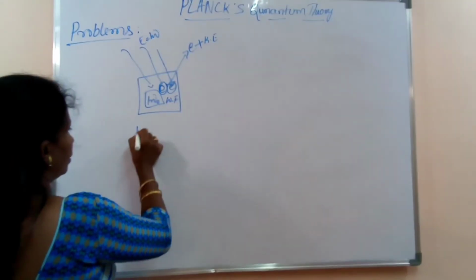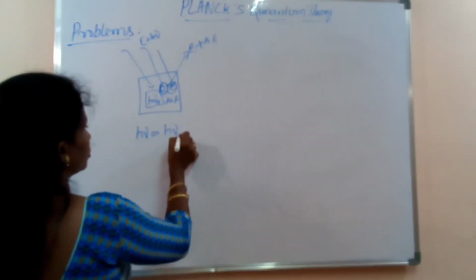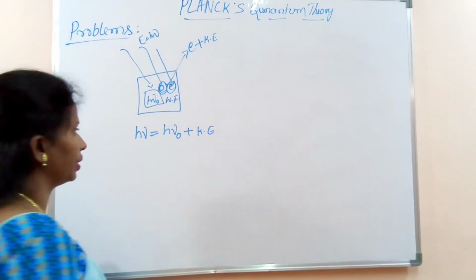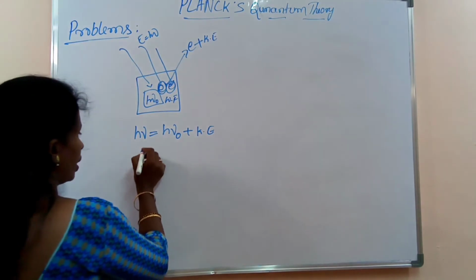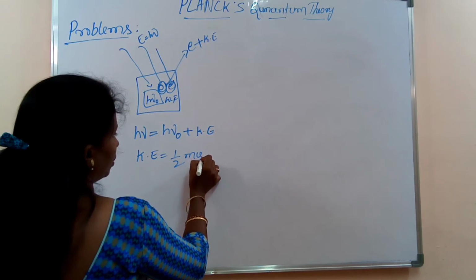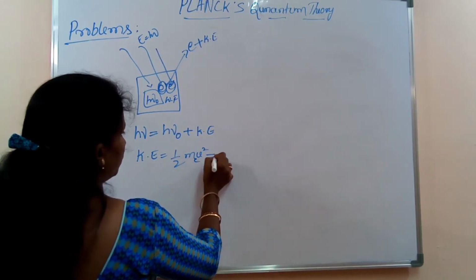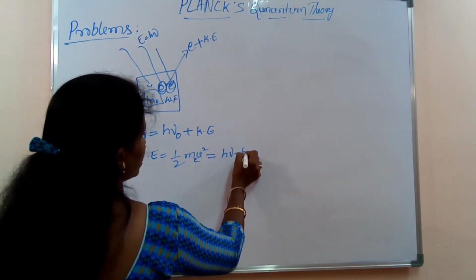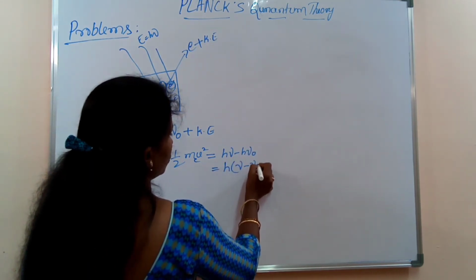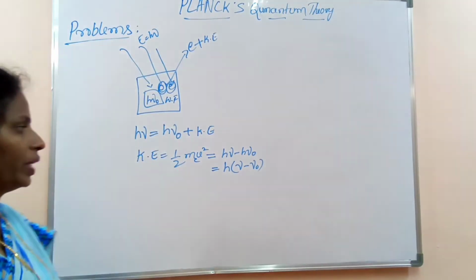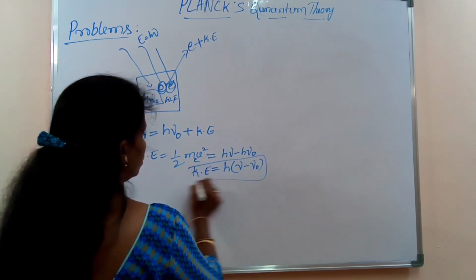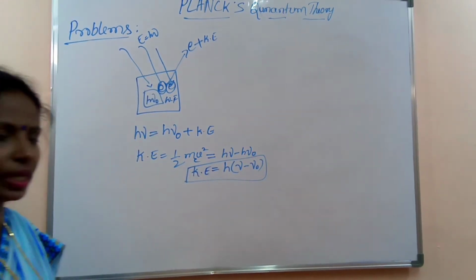According to Einstein, h nu equals h nu naught plus kinetic energy, so kinetic energy, half m v squared, equals h nu minus h nu naught, which is h into nu minus nu naught.